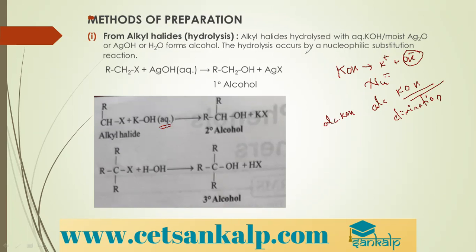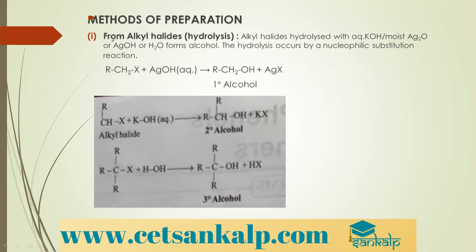Okay, so here our point is, when alkyl halides are treated with aqueous KOH, or you can take moist silver oxide or silver hydroxide or just water, it forms alcohols. So what is this reaction called? This reaction is called nucleophilic substitution. That is, this halogen X is substituted by the OH group, the nucleophile. So nucleophilic substitution is happening. Therefore, we call it a nucleophilic substitution.